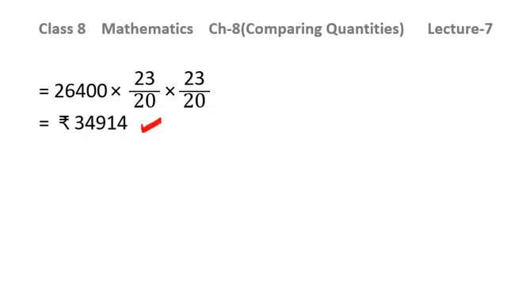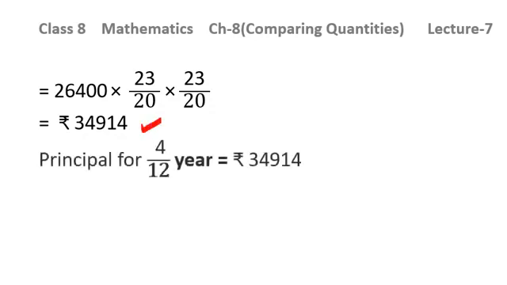Now this will be the principal for 4 months. Now we have converted 4 months into 4 by 12 years, that will be 1 over 3 years. So the principal for 4 by 12 years, or 1 over 3 years, or 4 months, we have converted 4 months into years. So it will be rupees 34,914.